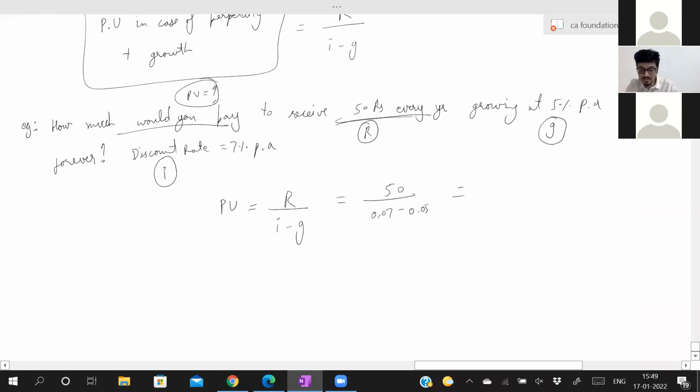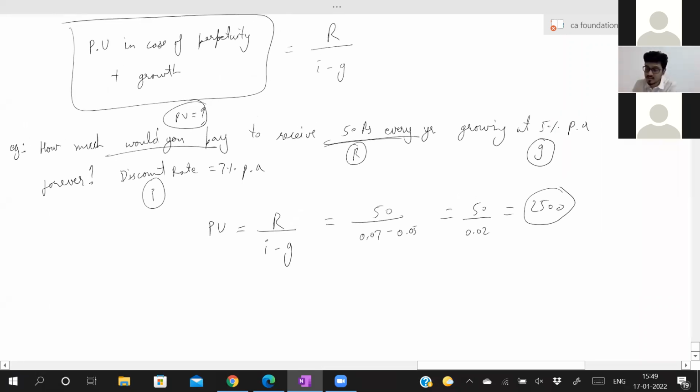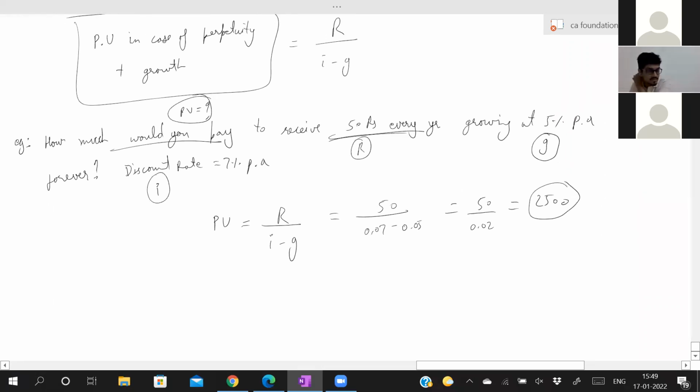Someone tell me the answer. 50 divided by 0.02, which is nothing but 2,500. So you can pay 2,500 today to receive 50 rupees every year, which will grow at 5% forever. The discount rate is 7%. This type of sum they can ask in the exam. See how long it takes to find the answer: 50 divided by 0.02, 2,500.